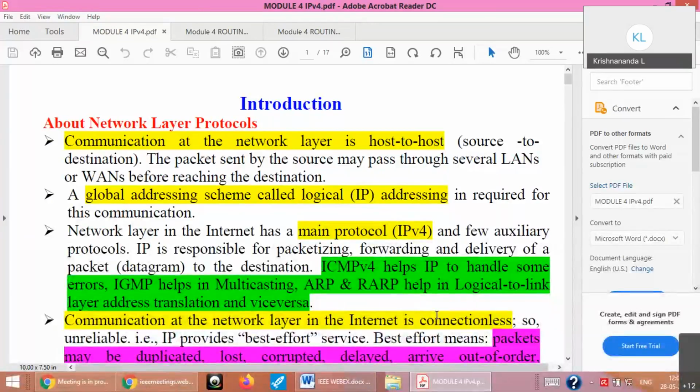Top to bottom: application layer, transport layer, network layer, data link layer, and the physical layer at the bottom, right? So we are at the network layer now. The basic job of the network layer, as you all know, is to send your packet from source host to destination host across multiple networks, right? So it may be different types of networks again. So you need a common universal protocol which can be accepted by all to use this particular platform, the internet,